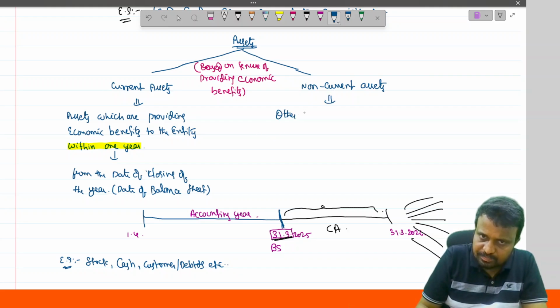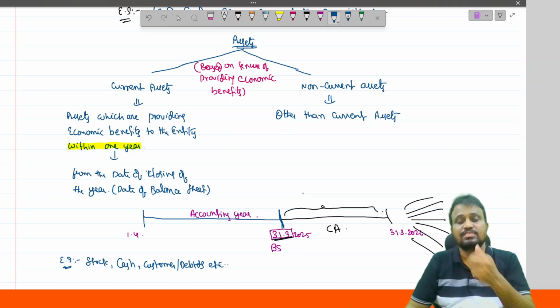And non-current assets. Simply said, other than current assets.